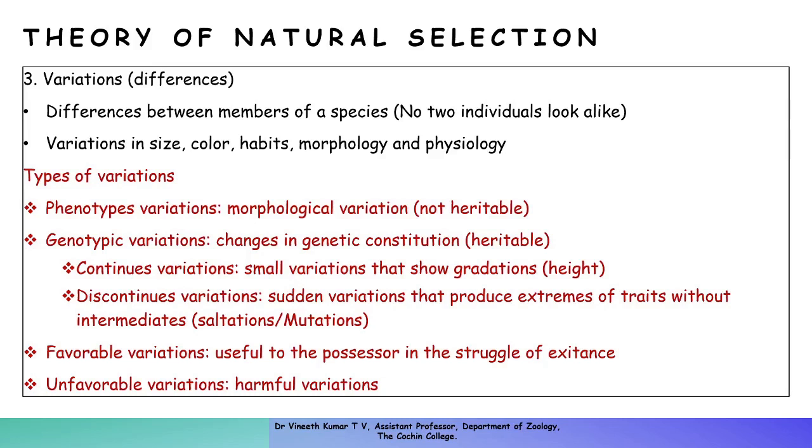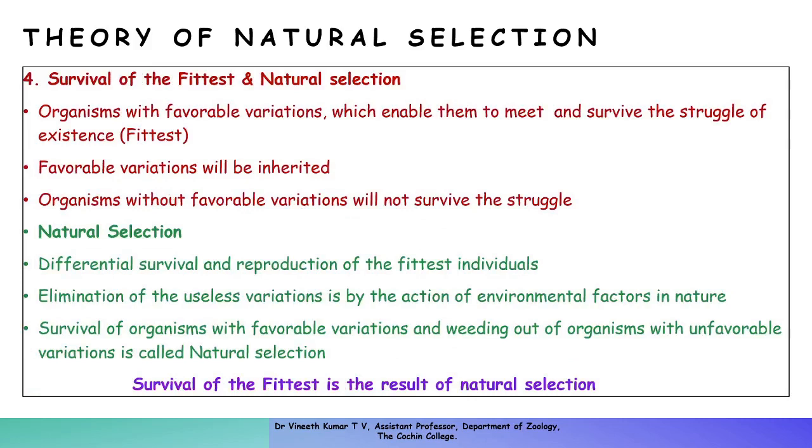So coming to favorable variations, they are useful variations to the possessor in the struggle for existence, and unfavorable variations are harmful variations which affect the fitness of the individual. Coming to the fourth point, which is the survival of the fittest and natural selection, this is what I explained in that example. The organisms with the favorable variation, which in that example was immunity to that particular disease, enable them to meet the challenges of the environment and survive the struggle, and those individuals will be considered the fittest among the group.